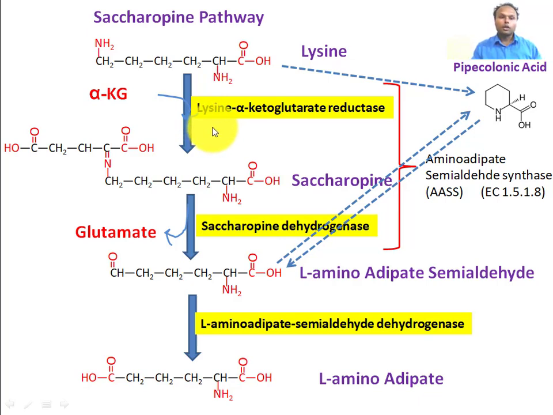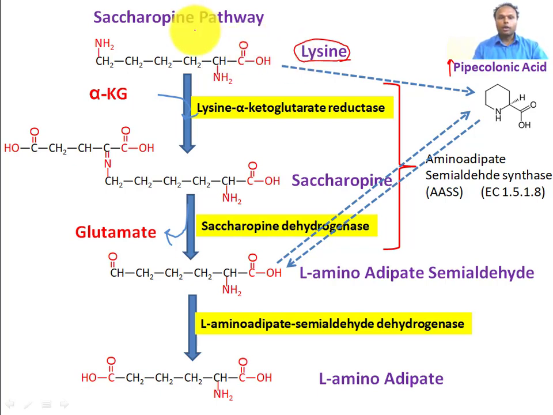Today we will be talking about a very important topic of essential amino acid catabolism, that is lysine catabolism. In this topic we will talk about the lysine catabolic pathway and the significance of the pathway. In significance we will talk about the significance of glutaric acidemia and pipecolic acid. Now let's talk about the pathway.